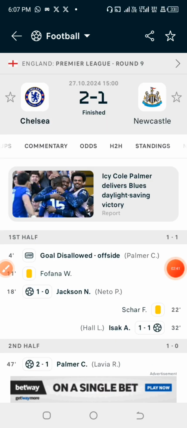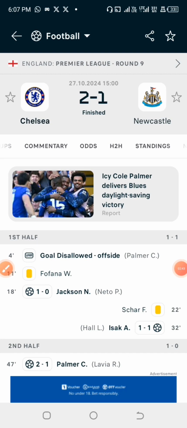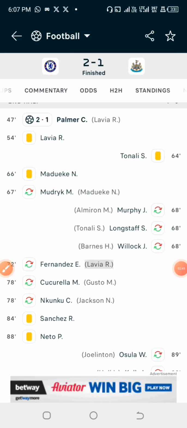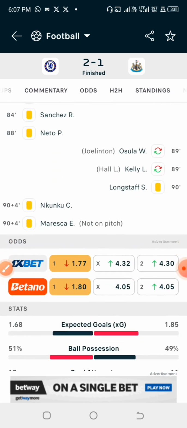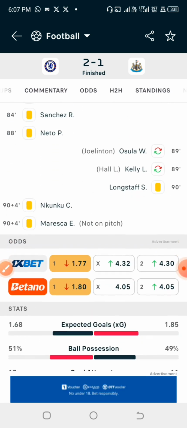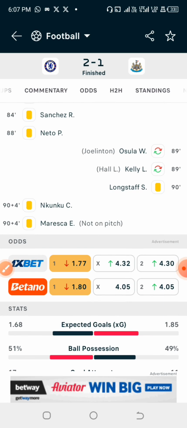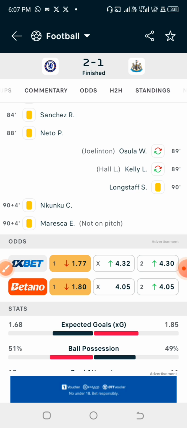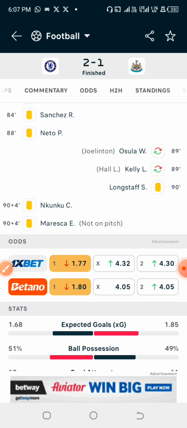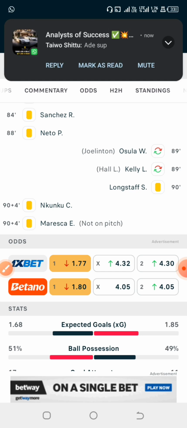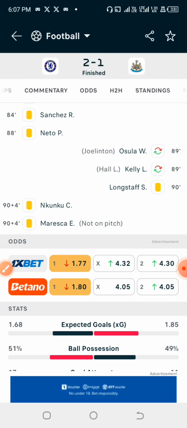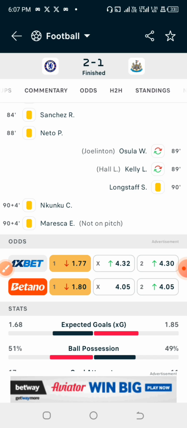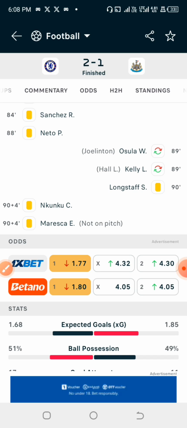Alright, so first we are going to do a back testing of this particular game, because this game ended up with so many yellow cards. We are going to check the last previous games that these teams had against other teams, and also the last previous games that they've actually played against each other. We are going to look into the average total yellow cards they've had in those games, and conclude on that. This is what I always do when it comes to predicting yellow cards.